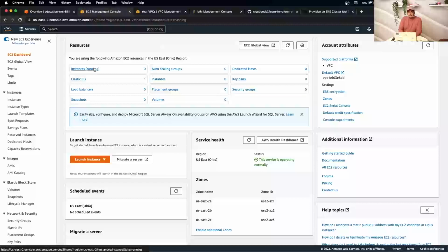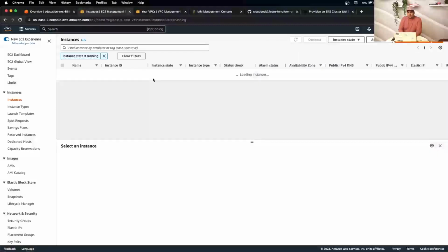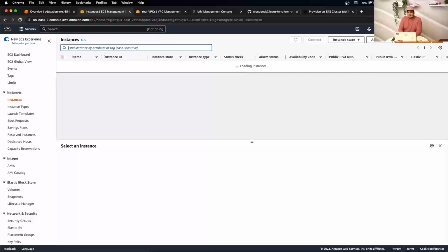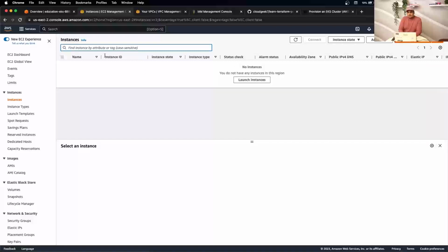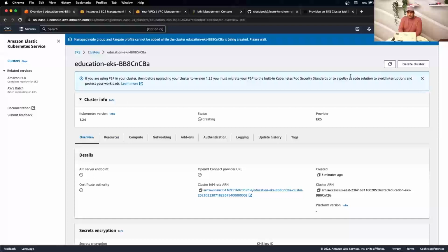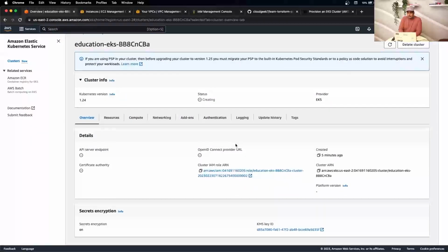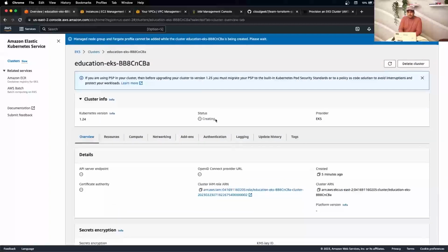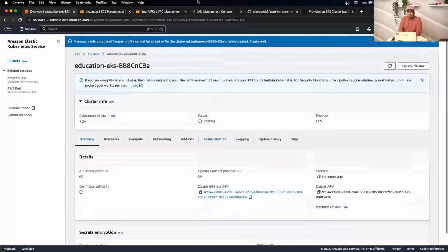So if you go to instances, I think it will be in the process of creating them. Nothing is running at the moment. If I just clear the running filter, you might see some started creating. Okay, so it will start slowly. We will see some EC2 instances here once it's finished in our group. As you can see, it's still creating the cluster components and associating them as we execute.